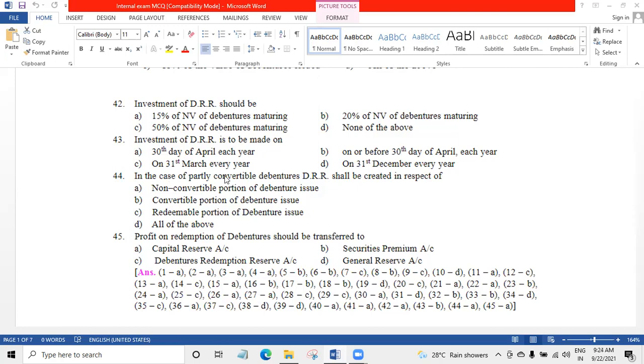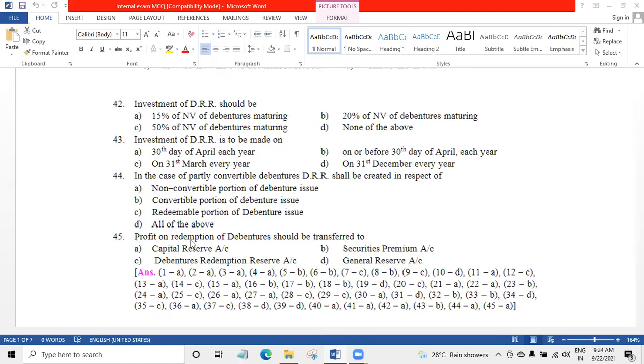In the case of partly convertible debentures, DRR shall be created in respect of dash. 44, answer is A, non-convertible portion of debentures issued. In case of partly convertible debentures, DRR shall be created in respect of non-convertible portion, because convertible portion it doesn't require DRR. Shares, it will be converted into shares.